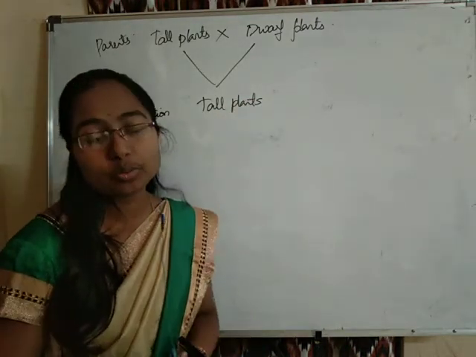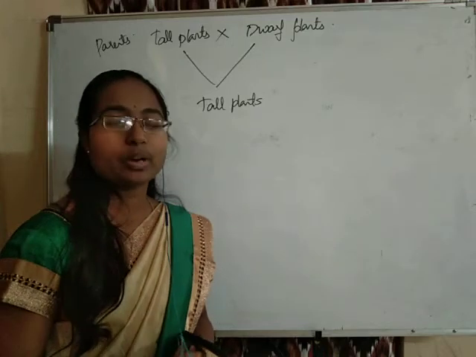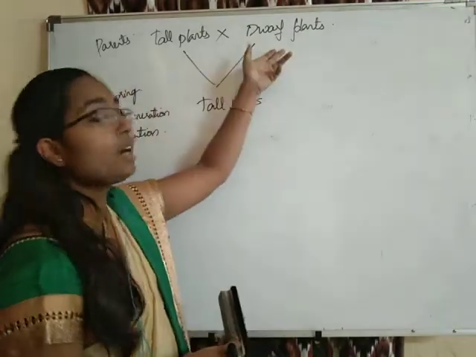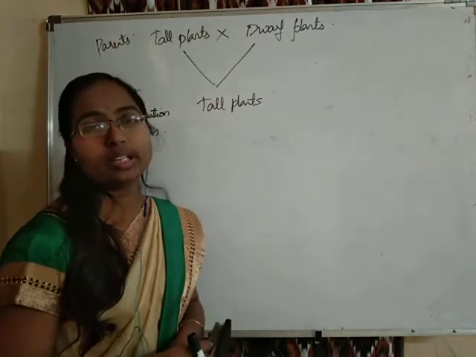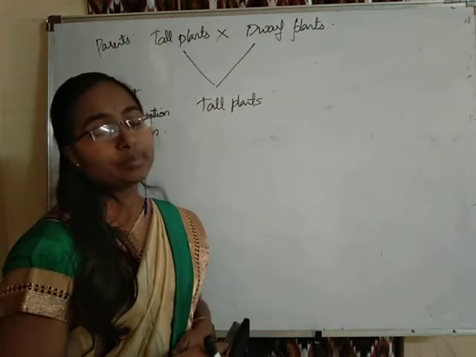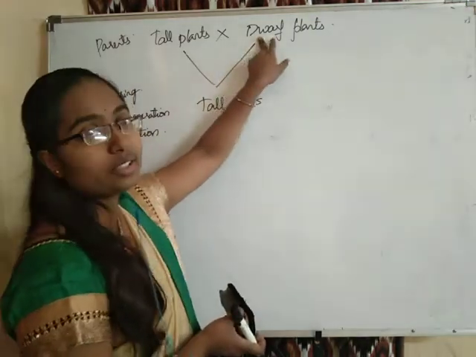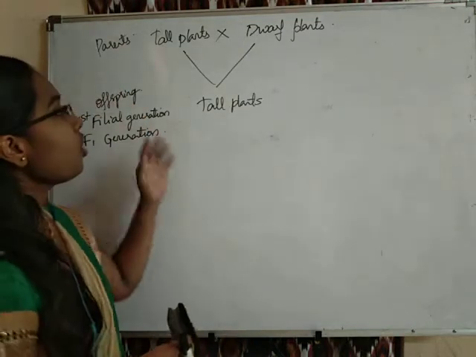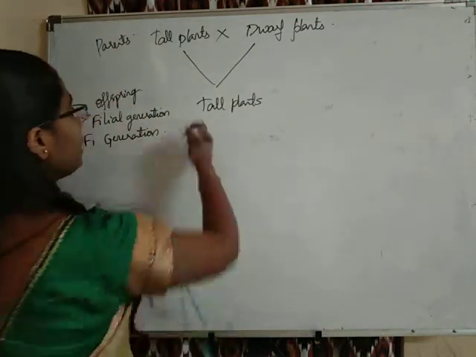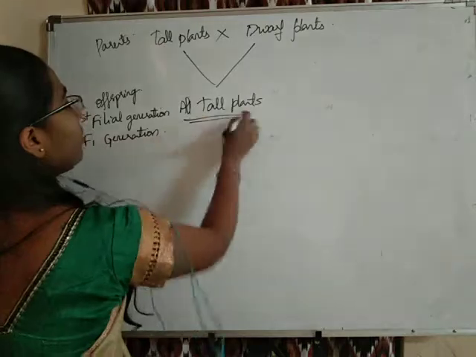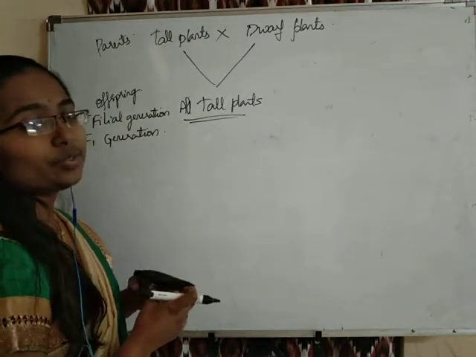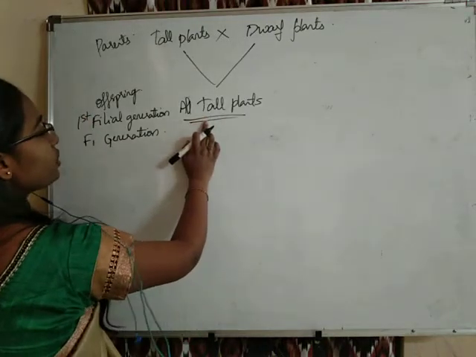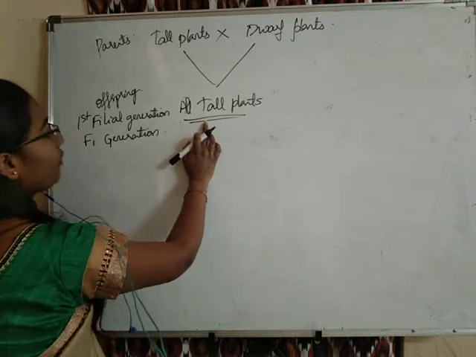Mendel was surprised to see all tall plants in spite of crossing the tall and dwarf. He observed that the dwarf character is not appearing in the F1 generation. All of them were tall plants. Then next, he crossed these tall plants of the F1 generation with the other F1 plants.